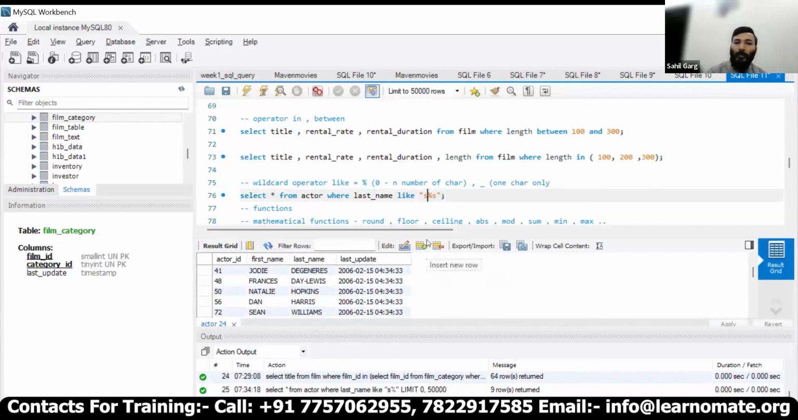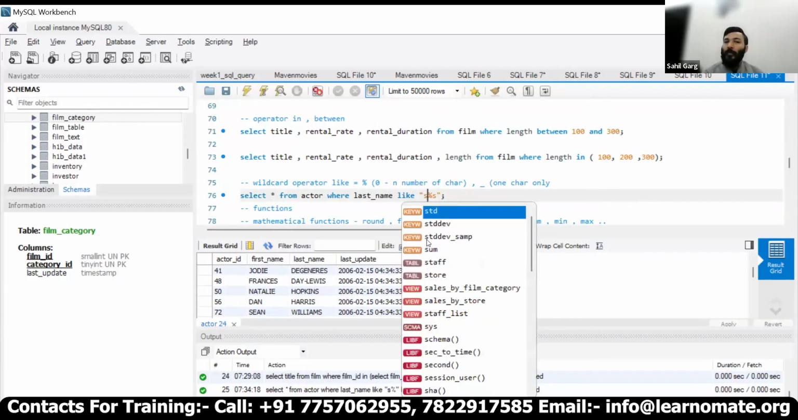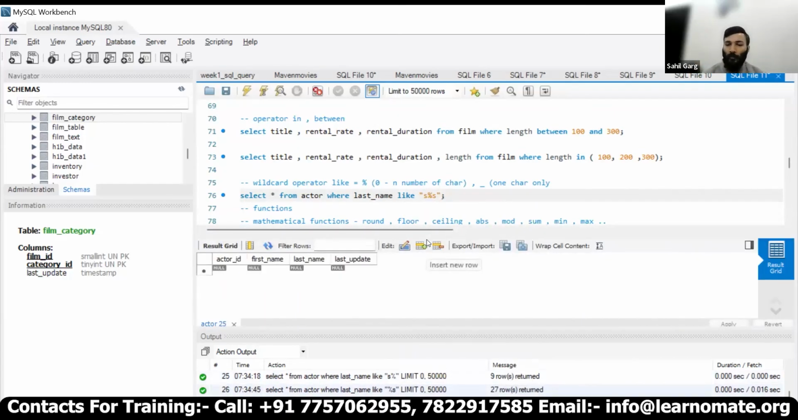Similarly, if I put S percentage S, this means it should start with S and it should also end with S. If I run this, there's no such name which starts with S and also ends with S. But if I say S and A, which means starts with S and ends with A, and run it, I get Sinatra only.